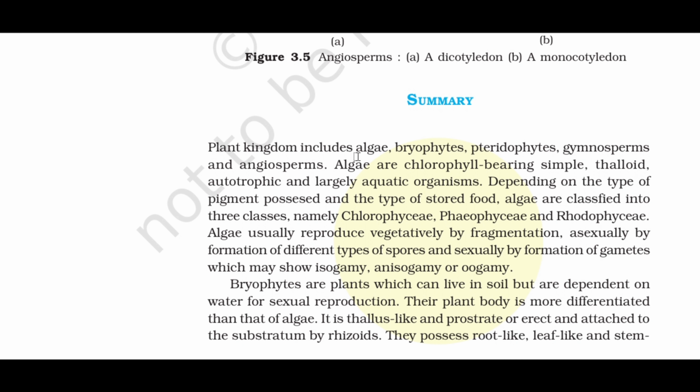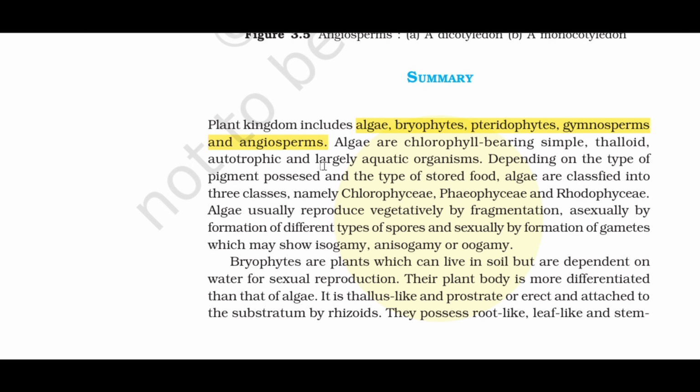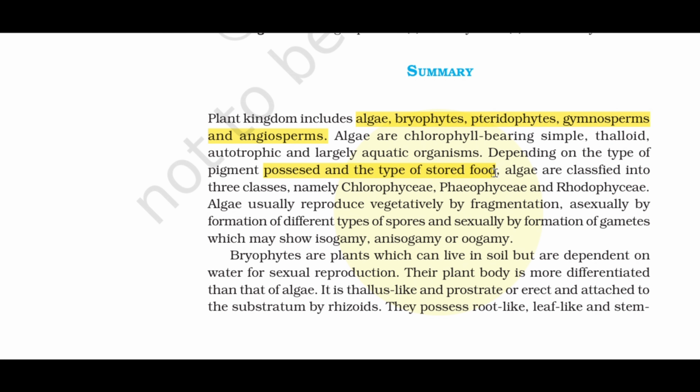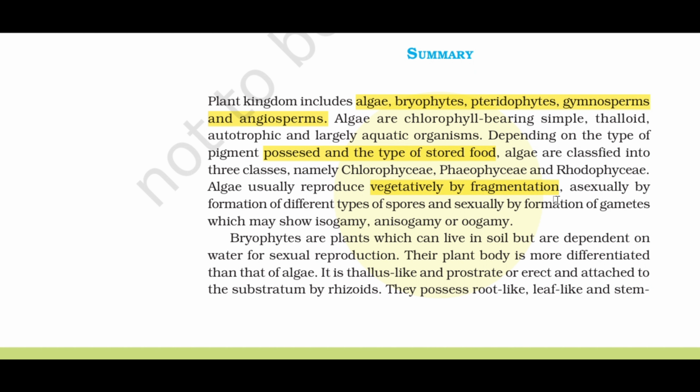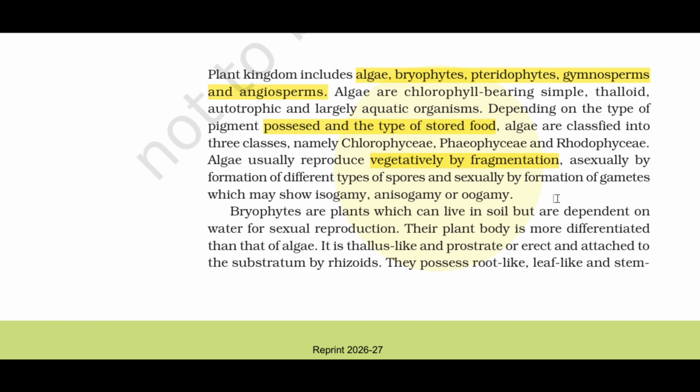Summary. Plant kingdom includes algae, bryophytes, pteridophytes, gymnosperms and angiosperms. Algae are chlorophyll-bearing, simple, thalloid, autotrophic and largely aquatic organisms. Depending on the type of pigment possessed and the type of stored food, algae are classified into three classes, namely Chlorophyceae, Phaeophyceae and Rhodophyceae. Algae usually reproduce vegetatively by fragmentation, asexually by formation of different types of spores and sexually by formation of gametes which may show isogamy, anisogamy or oogamy.